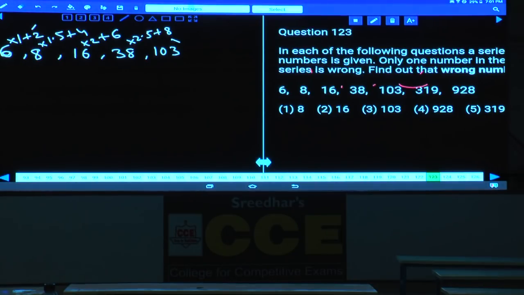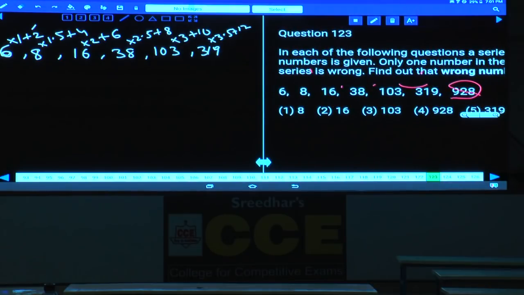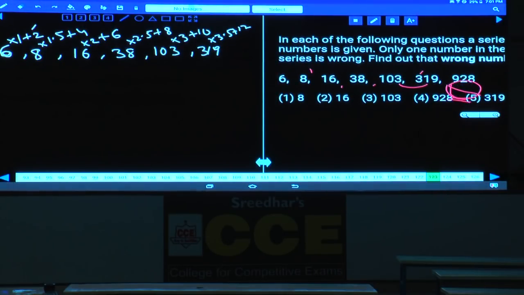Next one, 103 into 3 is how much? 309, 309 plus 10 is 319, this is again a correct number. And the next one must be into 3.5 plus 12, that is the wrong number, isn't it? Now 319 into 3.5 must have a decimal, isn't it? But here it is a perfect number, 928. Hence, what is the wrong number here? Choice 4 is the wrong number. Clear? Now each of these numbers is multiplied with 1, 1.5, 2, 2.5, 3, 3.5 and 2, 4, 6, 8, 10, 12 are added. And this is about question number 123.